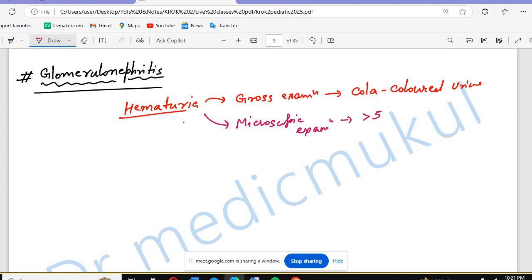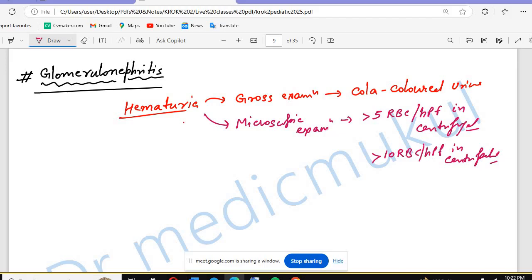There will be more than 5 RBC per high power field in the centrifuged sample. You don't have to write it, but just remember: more than 5 RBC per high power field in the centrifuged manner and more than 10 RBC per high power field in the uncentrifuged manner.